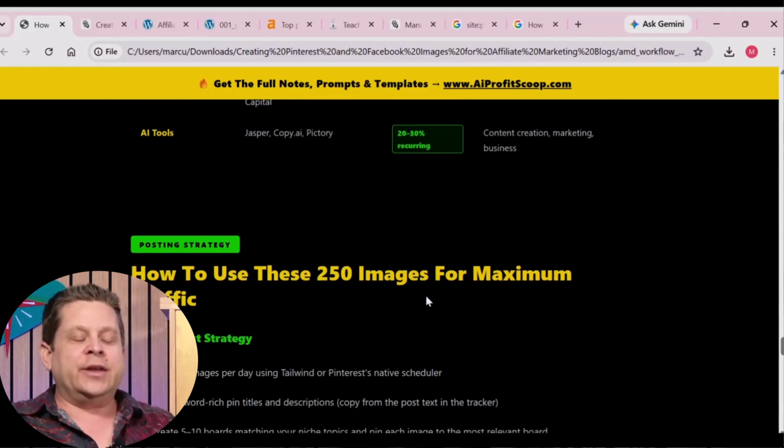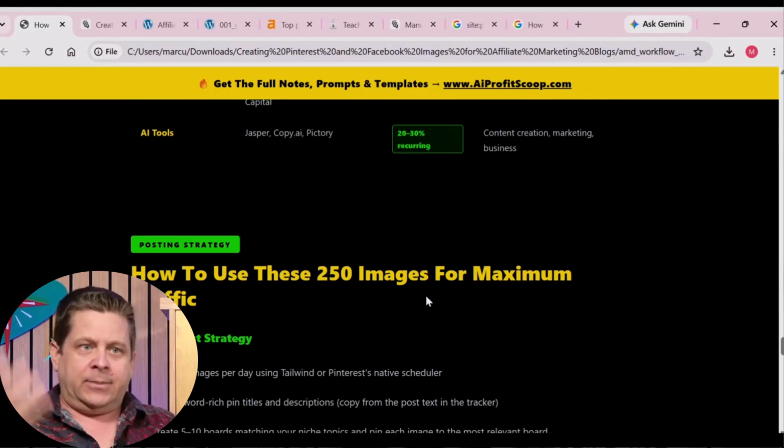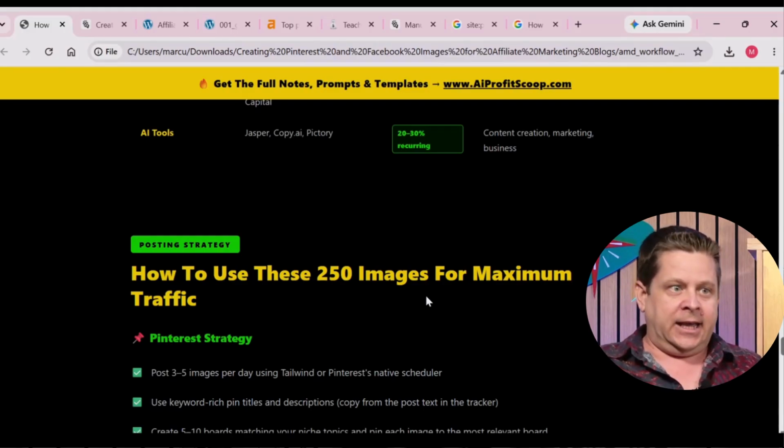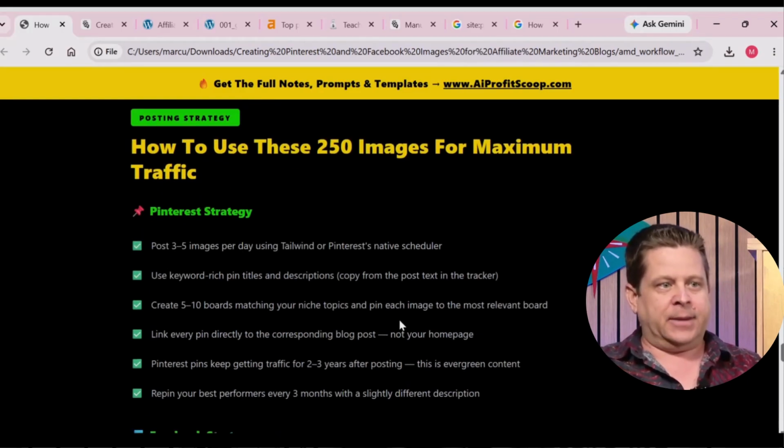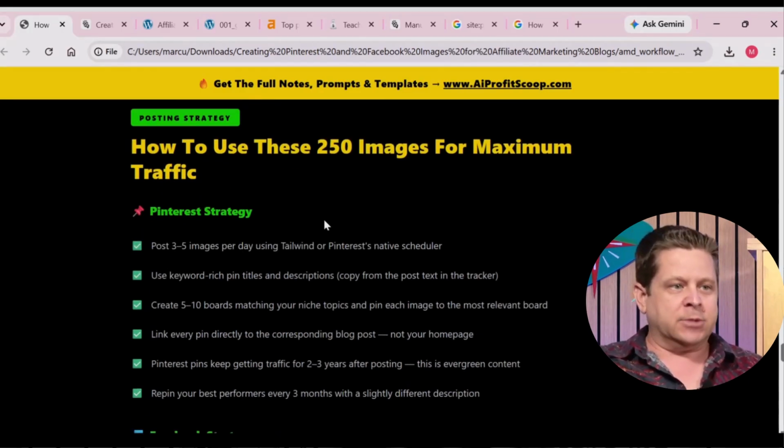You could even do this for one product. Maybe you go out there and you're like, okay, I'm going to make a blog about the Snuggie. You find 500 ways people use the Snuggie, make a giant article, turn that into pins, boom, get that traffic, make it work. How do you use these for maximum traffic?